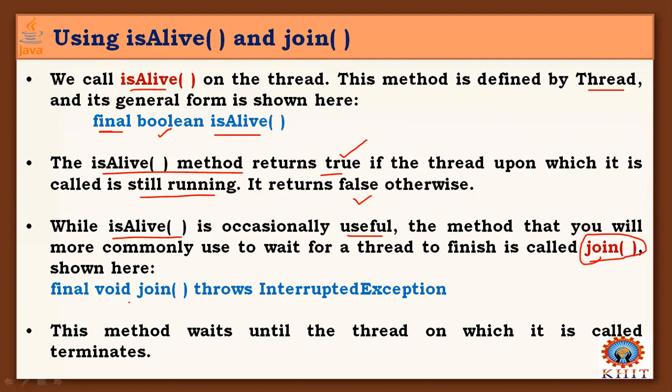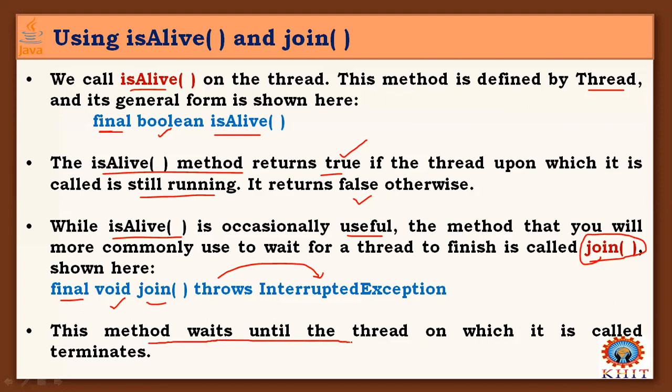It has the form join, with a void return, so it gives nothing, and it is a final method. But this join method throws an InterruptedException, because after finishing, it can give one InterruptedException.